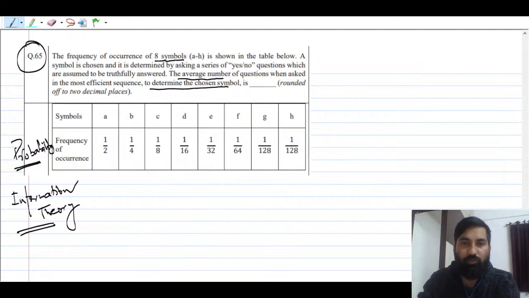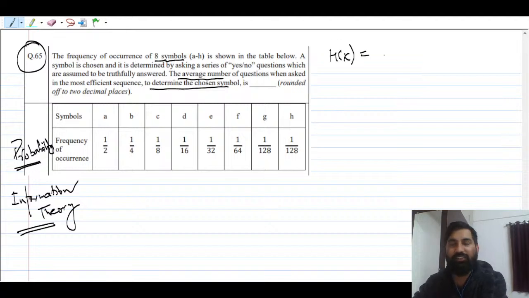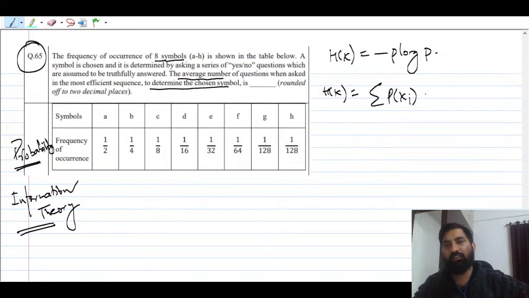So can you compute the entropy quickly, and you can let me know what is the definition of entropy, guys? The entropy definition is H of X. Suppose one symbol is there, so one symbol entropy is going to be minus p log p. But there are many symbols, so H of X is going to be the summation of p of xi log 1 by p of xi.